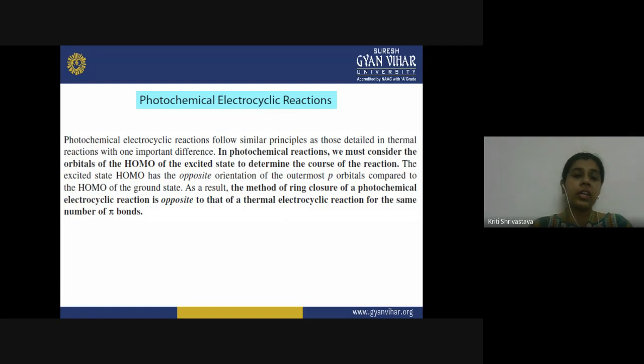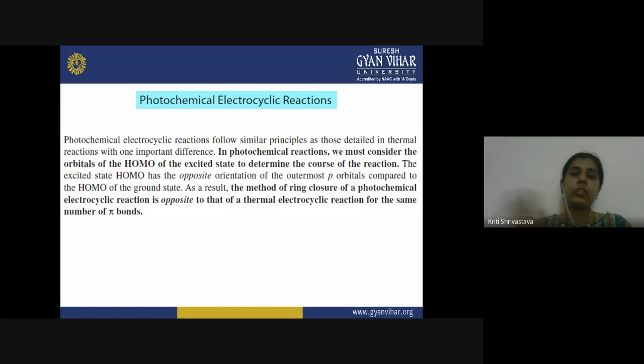The symmetry of the two terminal p lobes is always opposite to that of the ground state HOMO. So if the con-rotatory motion was required in the ground state, it will become disrotatory in the photochemical condition. And if the disrotatory motion was required for the symmetry allowed overlap in the thermal condition, in the photochemical condition it will become con-rotatory.